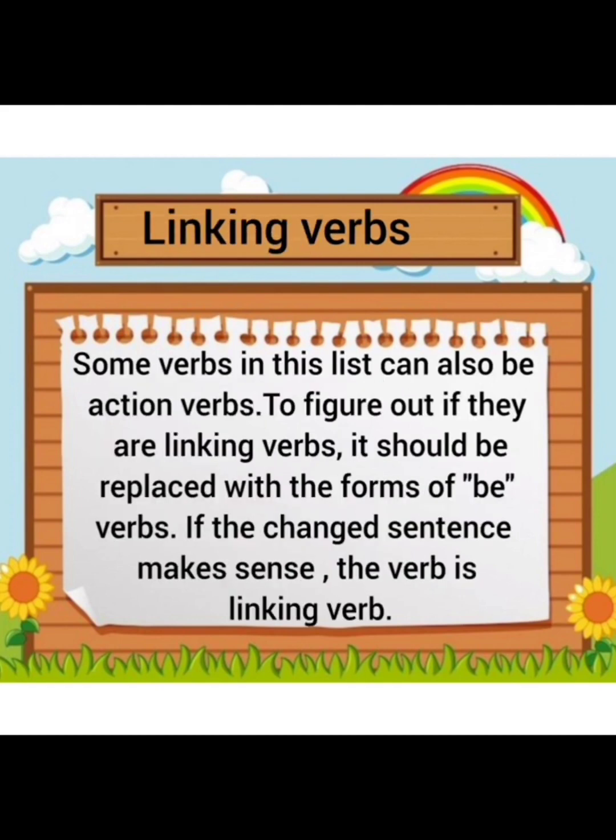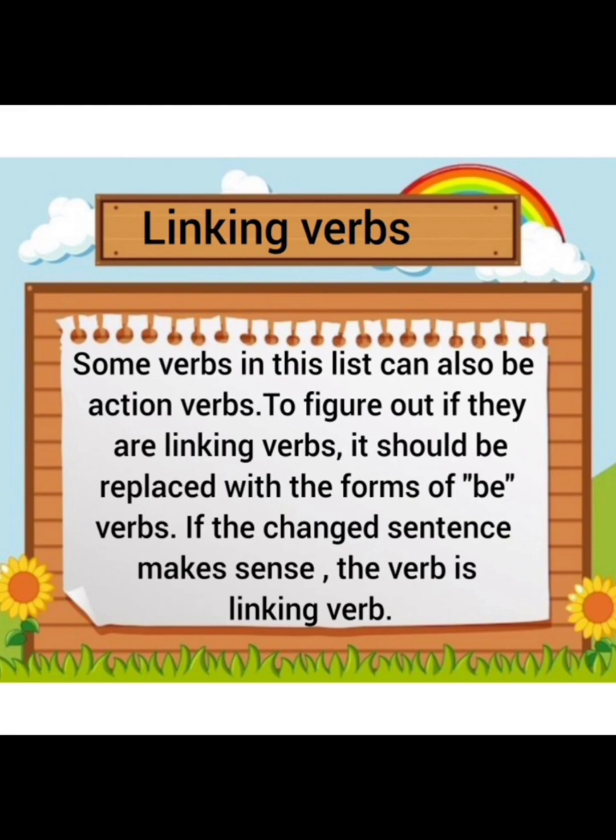Now some verbs in this list can also be action verbs, but to figure out if they are linking verbs, they should be replaced with the forms of be verbs. If the changed sentence makes sense, the verb is called a linking verb. Let me explain it in a bit more detail. If you use any of the words from this given list, you might feel that this is a source of an action. But if it confuses you, you have to keep one thing in mind, that these verbs will only be considered as linking verbs if we replace them with be verbs.